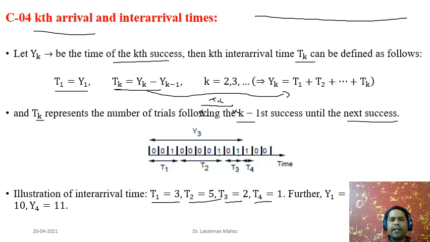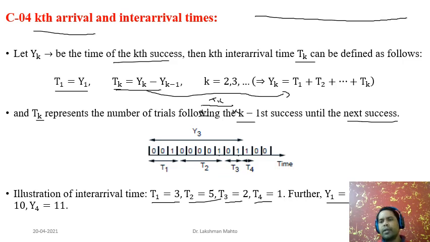Now what are the kth arrival times? When we get the first success, we get it in 3 trials. When we get the second success, how many trials have we performed? We start from the initial: 1, 2, 3, 4, 5, 6, 7, 8.